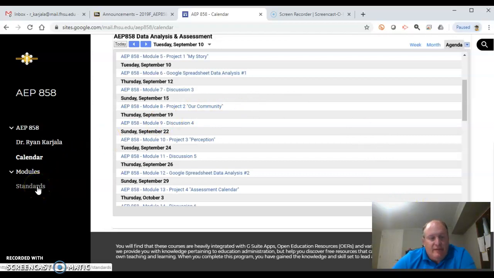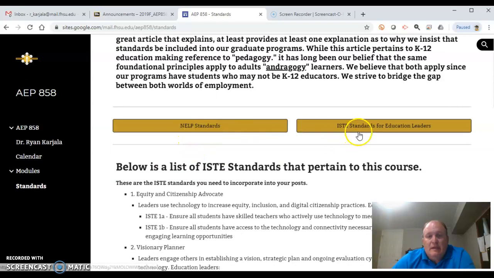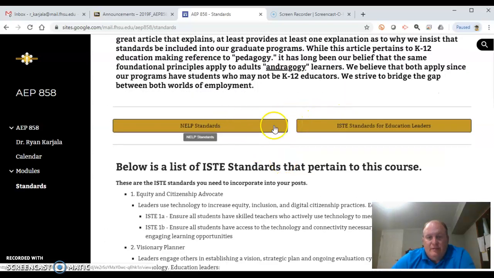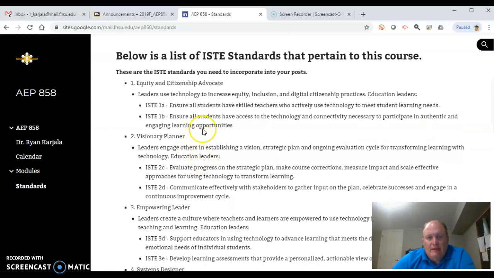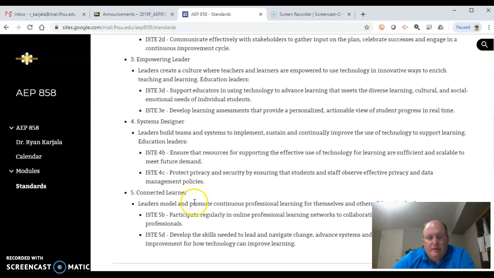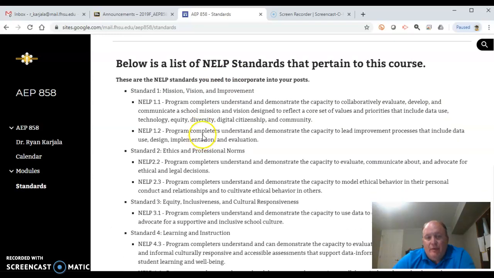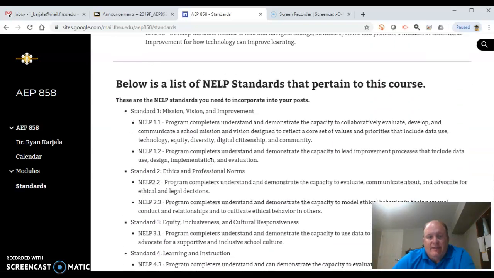The next thing I want to point out to you is the standards. We use a couple sets of standards: the NELP standards and the ISTE standards. You can read a little bit about what the standards are, and if you want to read all the standards, you can click these two links and it'll pop out to the documents where the standards are contained. For this course, I've gone through the ISTE standards and listed out the ones that apply. So these are the only ISTE standards you'll use in this course. You use one of these, no others. The same thing goes for the NELP standards. I went through those and picked out the ones that apply to this class. So these are the ones you'll use. Hopefully I made that easier and less complicated when it comes to listing standards. They're on these pages. You can print this off and have them to refer to.